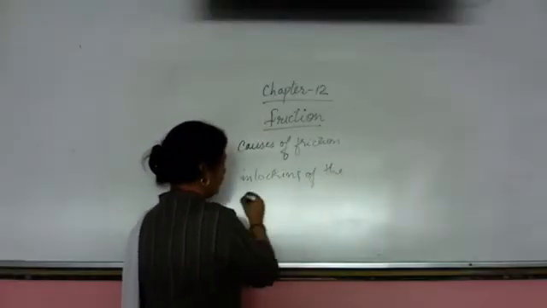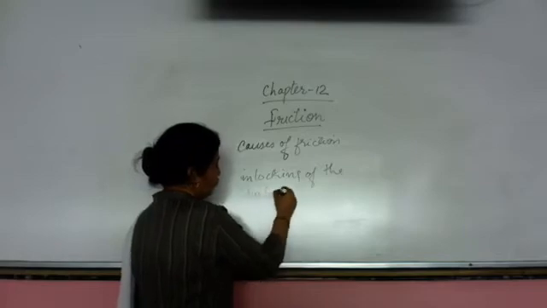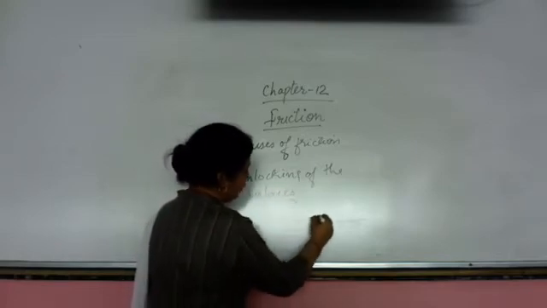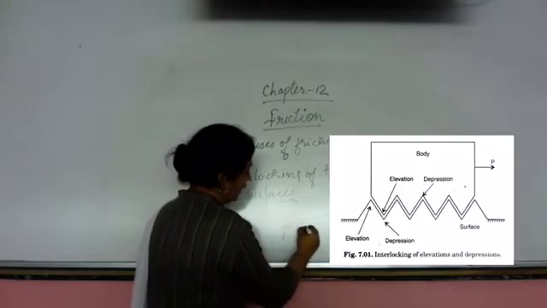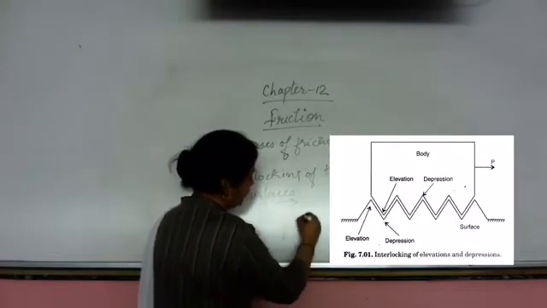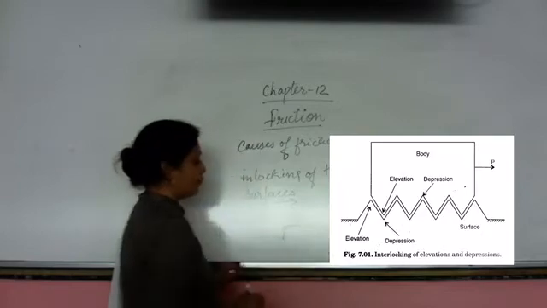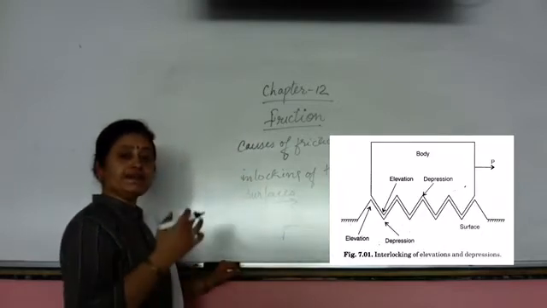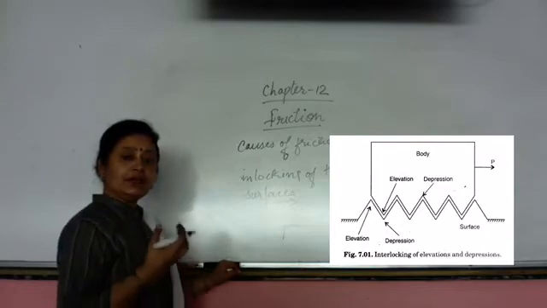For example, you can see in the picture the surface of an object interlocked with the surface on which it is kept. So this is the way interlocking between the surfaces causes friction.